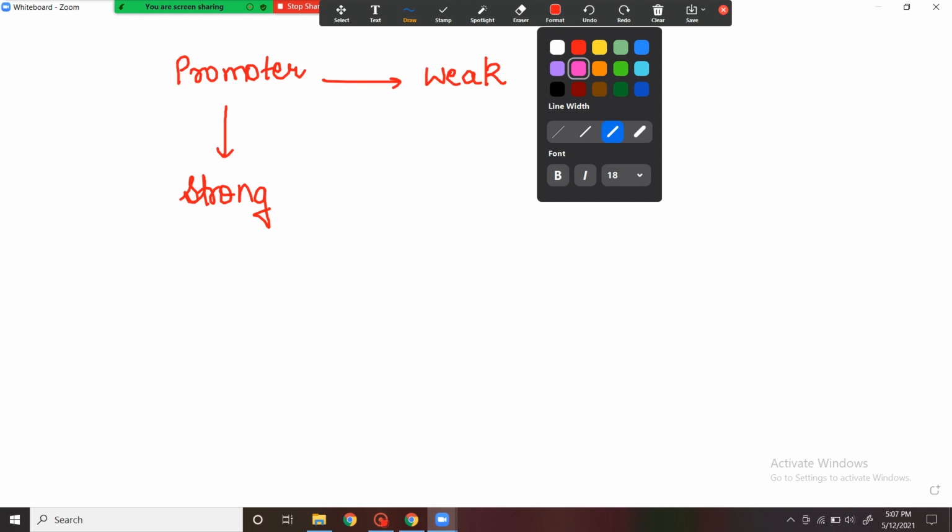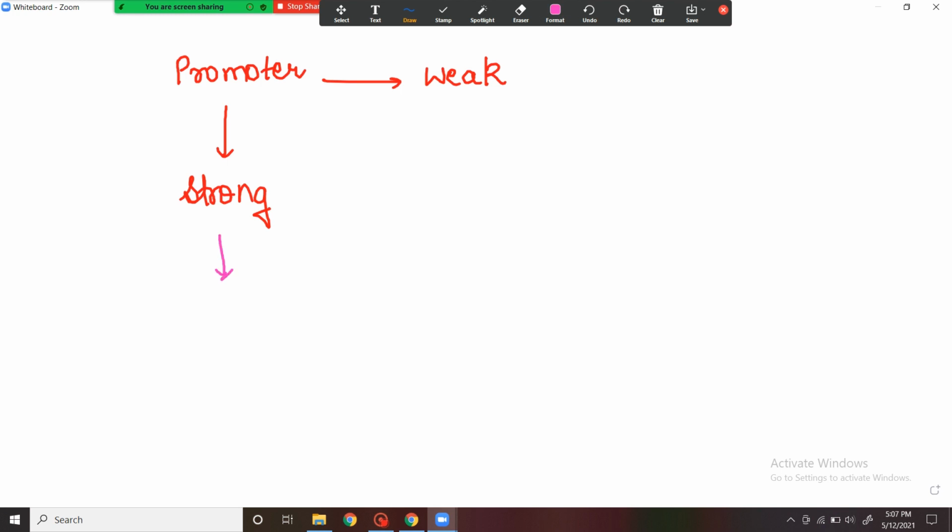You all need to know that there are two types of promoters. The promoter can be of two types. The first one is the strong promoter and the second one is the weak promoter. If the promoter is strong, then there would be higher rate of transcription initiation.